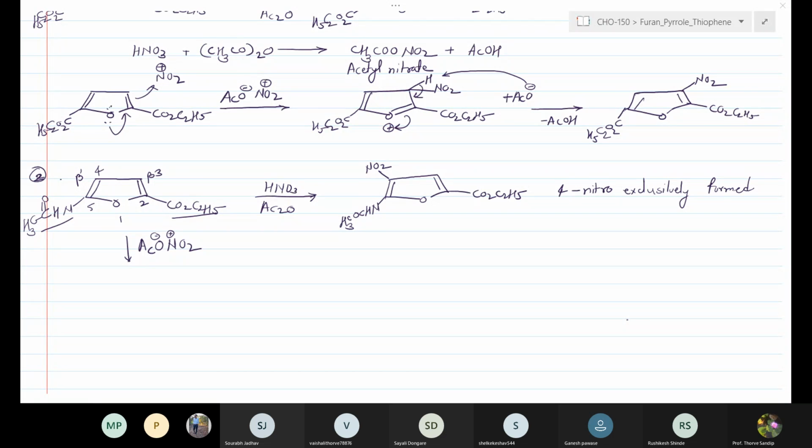The attack at the beta and the beta dash leads to the formation of two types of intermediate.